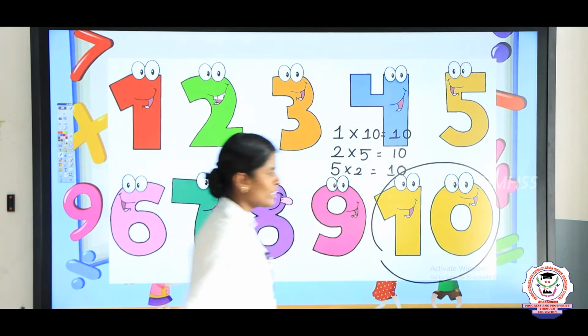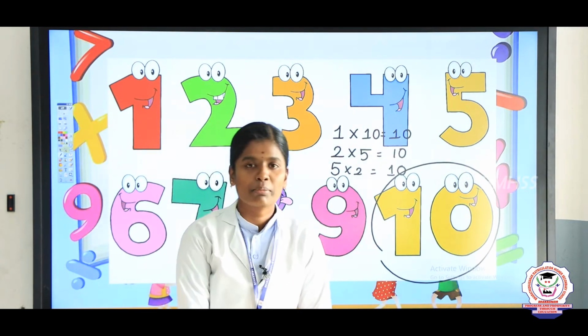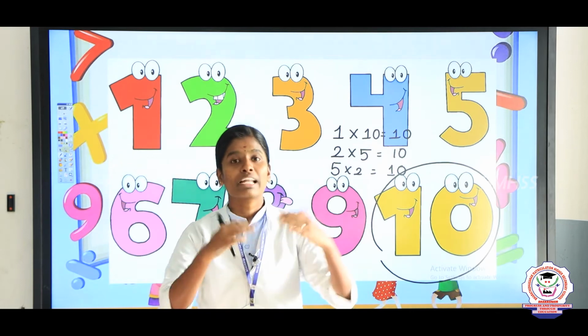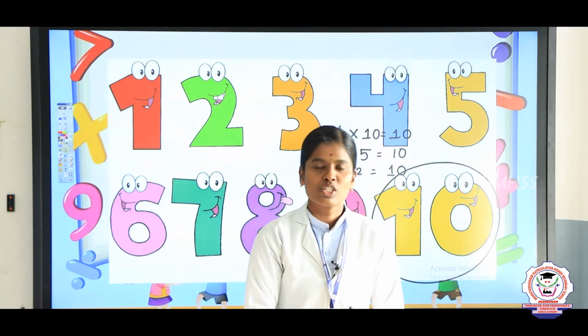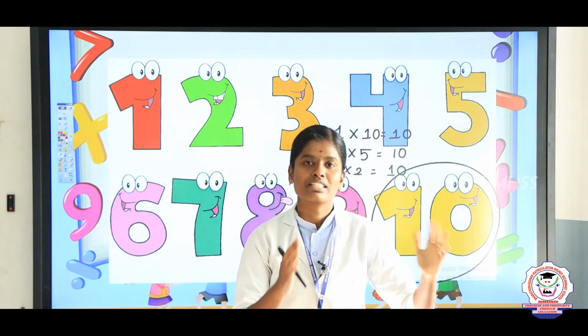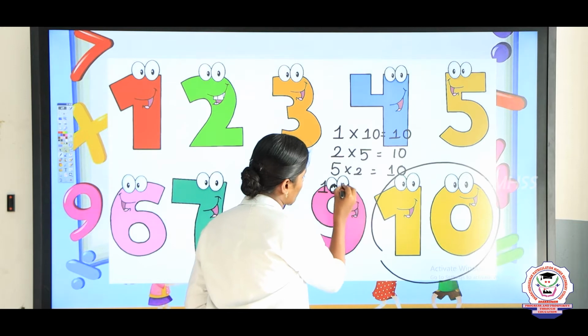Now tell me Murugan, does the 6 table have 10? No, it is not possible. 7 table also not possible. 8 table also not possible. 9 table also not possible. Finally, only the 10 table is possible. So 10 table, 10 one times, that is 10 times of 1 or 1 times of 10. So take 10 ones are 10.